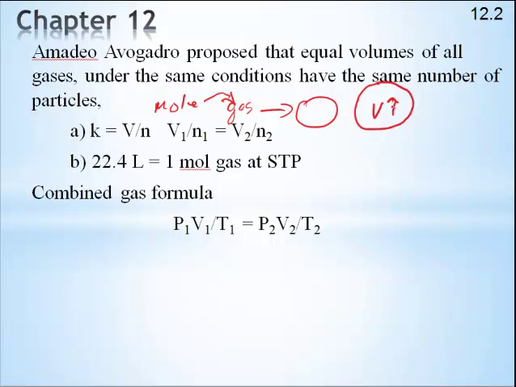And here's another really good conversion factor that we're going to use quite a bit a little while later. Look at this. If I have 1 mole of gas at standard temperature and pressure, and again, remember, standard temperature is 0 degrees Celsius, standard pressure is 1 ATM, if I have any gas under those conditions, and this is hard for people to understand, but any gas, it will occupy this volume: 22.4 liters.